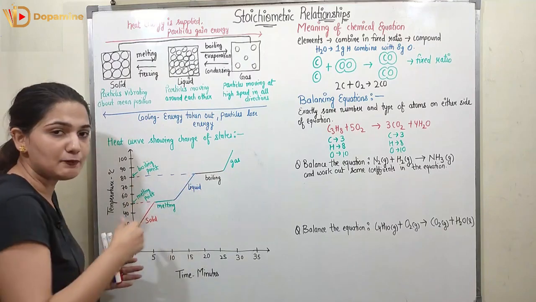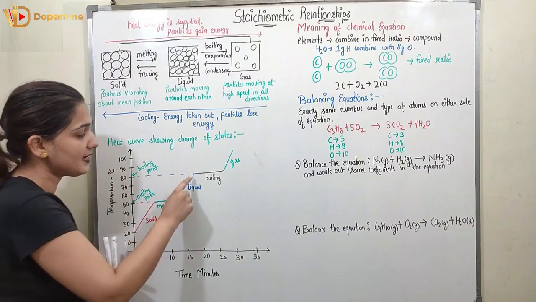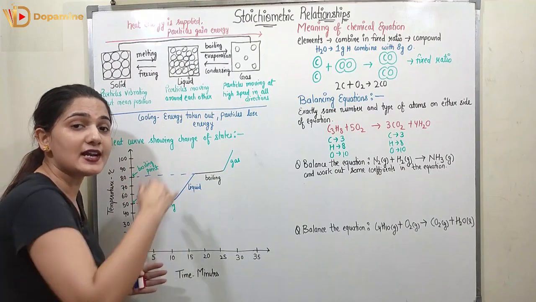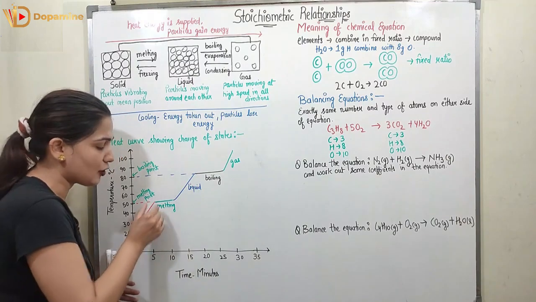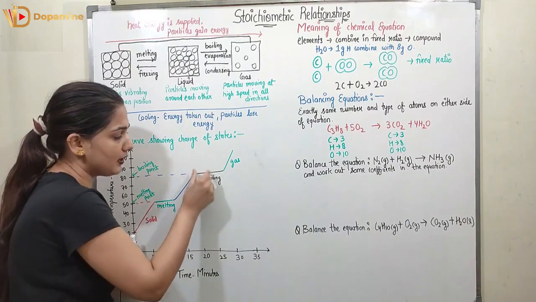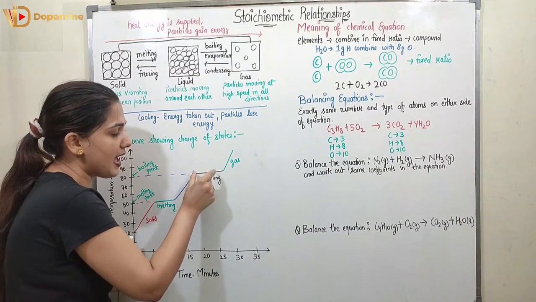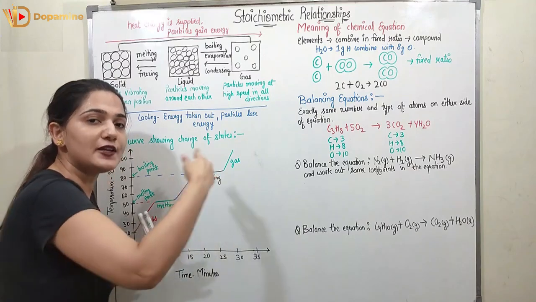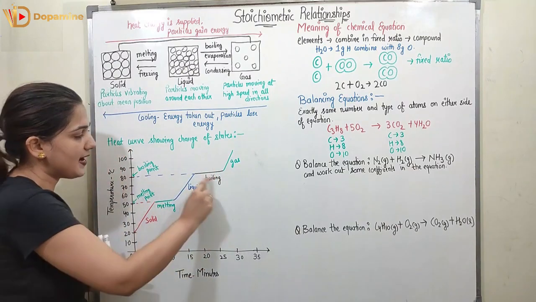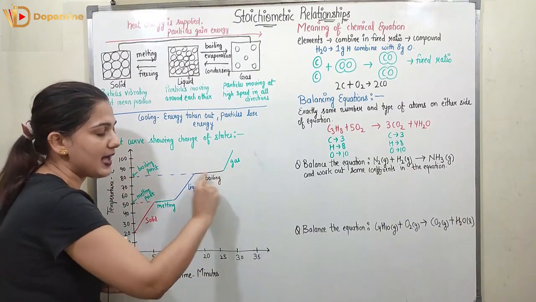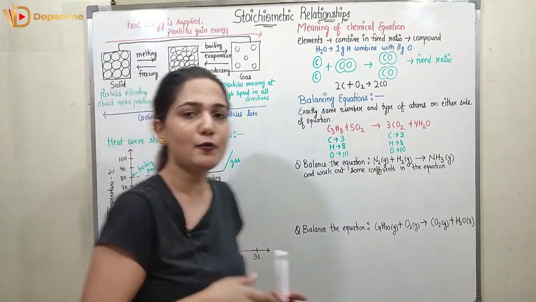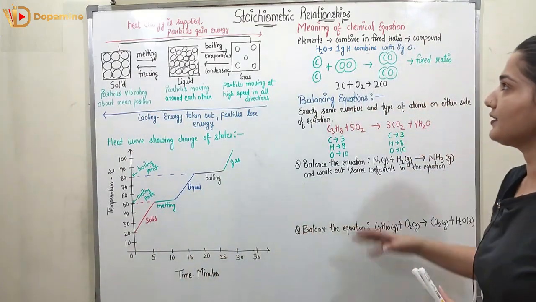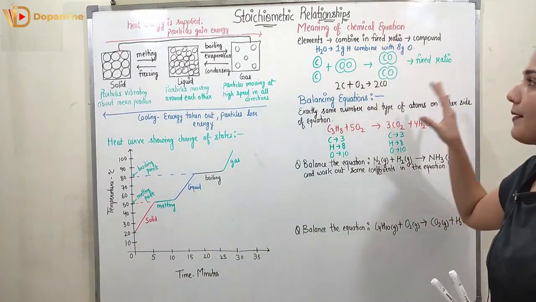Now comes the boiling point. Here the boiling point is 80 degrees, and at the boiling point the liquid starts converting into gas, like here the solid started converting into the liquid. The temperature will be constant till all of the liquid has converted to the gas, which would be 80. So at the boiling point we have a constant temperature, then again on providing the heat the temperature will increase.